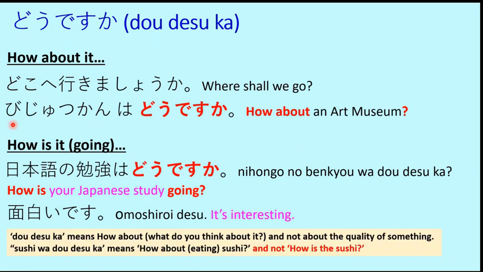So remember that do desu ka means how about, or what do you think about it, or what is your opinion about it, and not about the actual quality of something. For example, sushi wa do desu ka means how about eating sushi, and not how is the sushi. If someone specifically asks you about the taste of sushi, then you can say that sushi is oishi, or like that. Otherwise, if it's an independent question, that means how about sushi. Depending on the context of the question, the answer will vary for do desu ka.